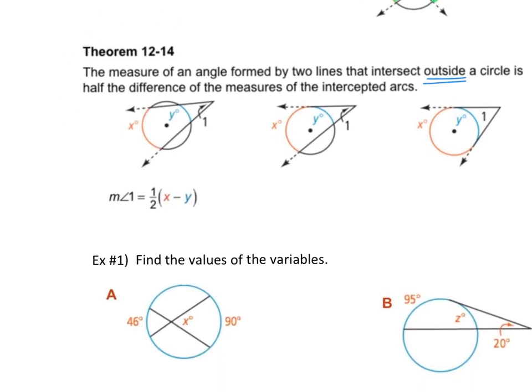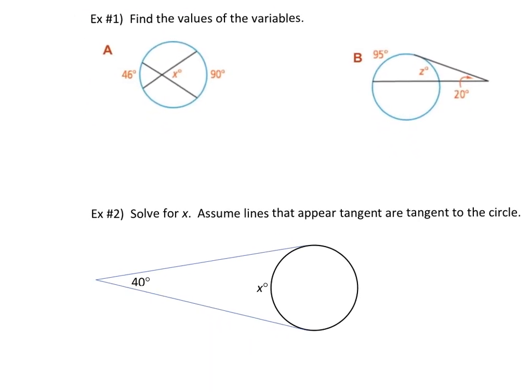Whereas when they put it outside, now it says the measure of an angle formed by 2 lines that intersect outside a circle is half the difference. Difference means we're subtracting. So my angle, in this case, we'll say angle 1, is half of, and this is always the bigger arc, or the one that's farther away, which will always be the bigger one, minus the smaller one. So x minus y. So the angle equals half of x minus y. Okay, so we're going to do a few of those and try it out.